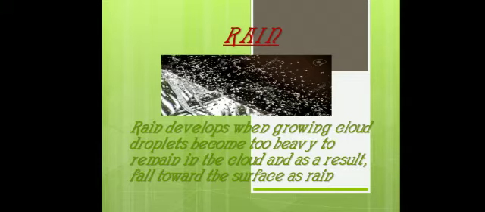Now what is rainfall? When the humid air rises up, it cools and condensation of water vapor takes place. The water vapor is deposited on hygroscopic particles and turned into water particles. Hygroscopic particle means dust particle on which condensation takes place, and these are known as cloud particles. The cloud particles float in the air and clouds are formed. If these particles come close to one another, they may join and convert into a big particle.